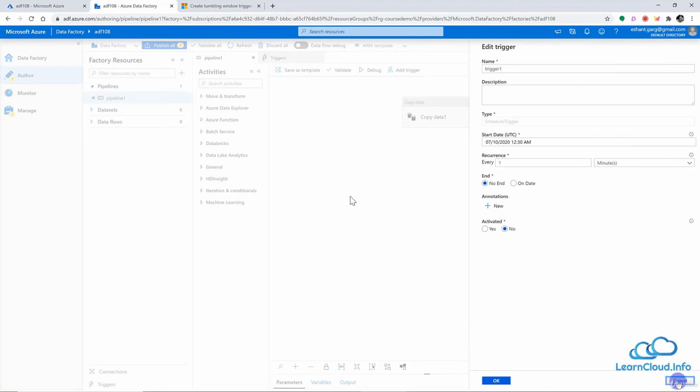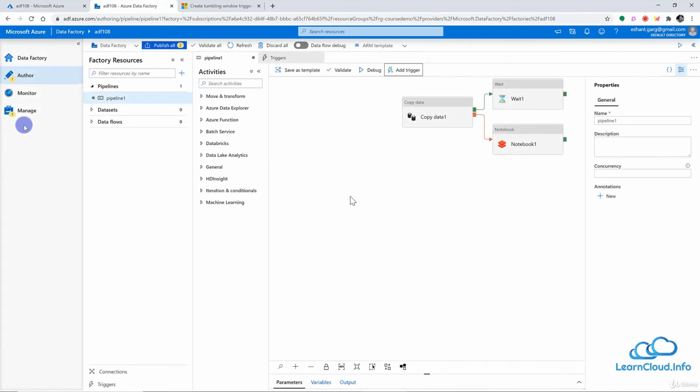But again, the point I'm trying to make is you can define the triggers here and you can use the same trigger in multiple pipelines, or one pipeline can have multiple triggers. So one pipeline can have 4, 5, or we can add multiple triggers into the pipeline.